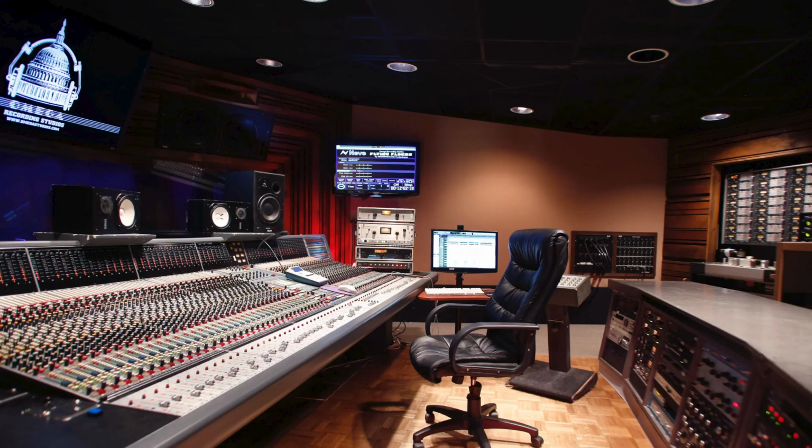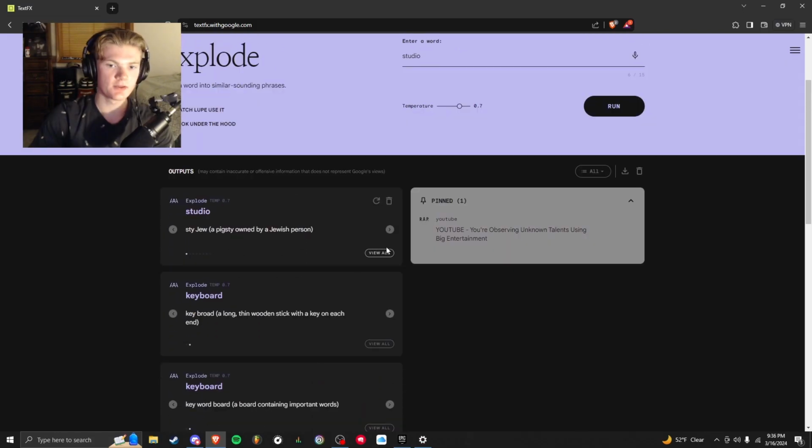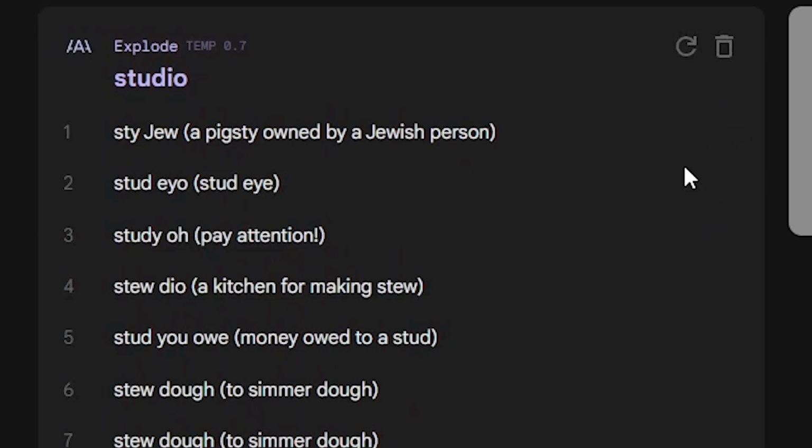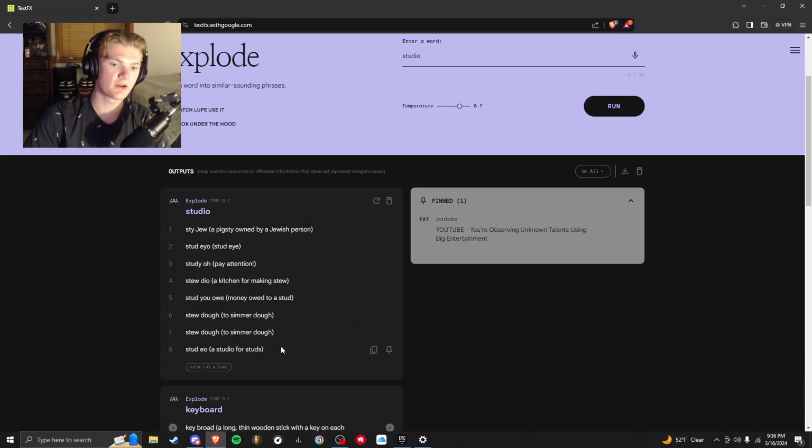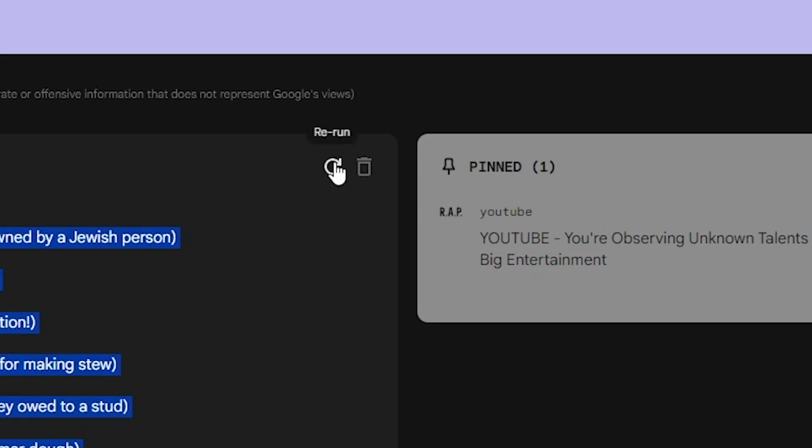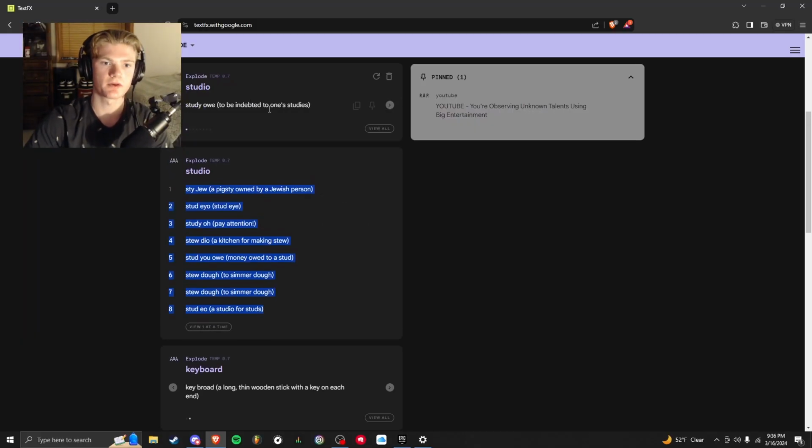Let's say I want to use the word studio. I'll type studio right here. You can click view all right here and it'll list them for you, so you don't have to click through all of them. But if you don't like any of these, you can click rerun right here and it'll just regenerate them for you. Study O.